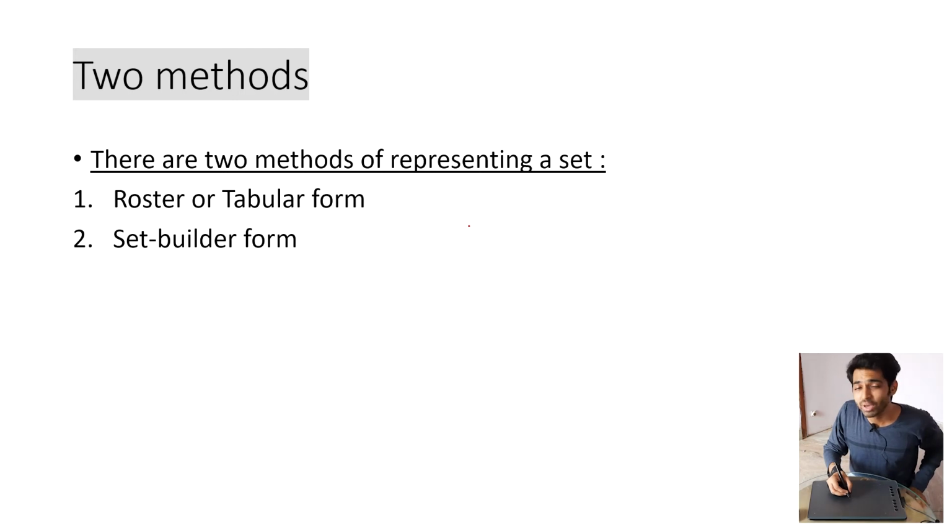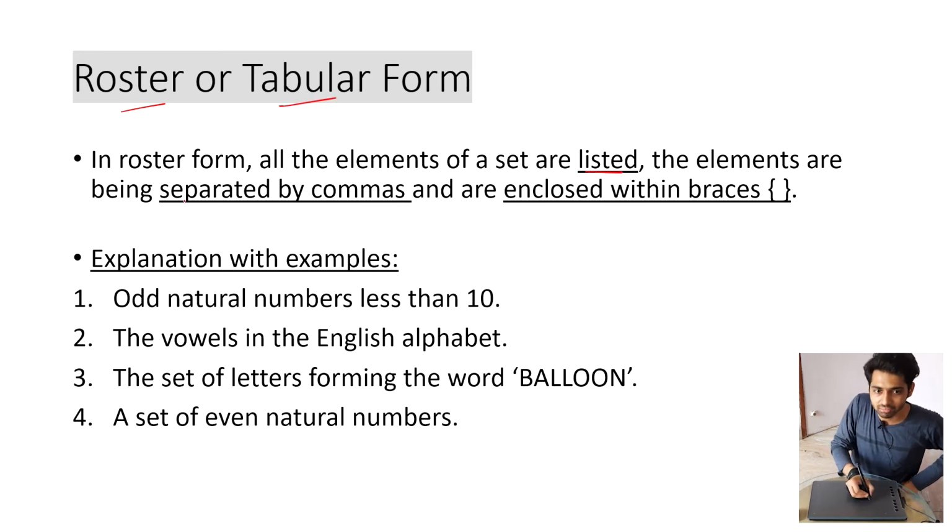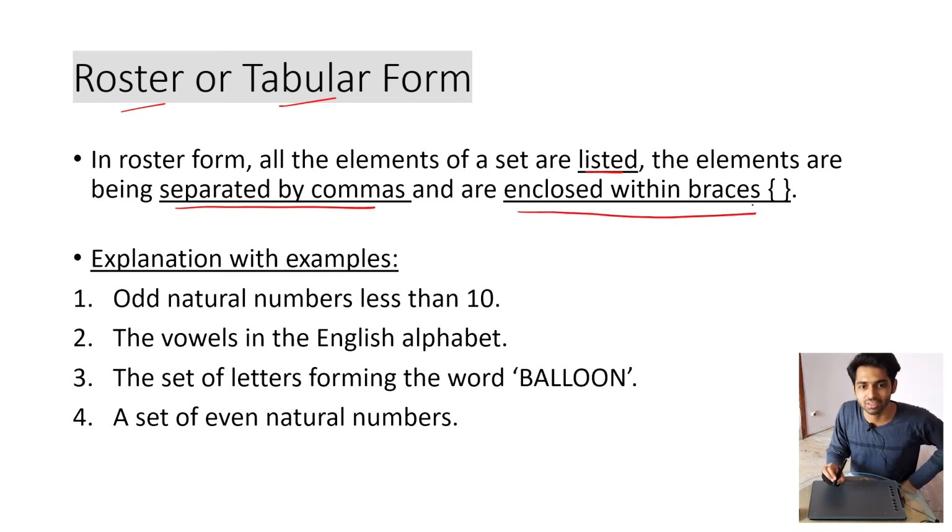Now, how many ways are there to represent a set? There are 2 methods. The first method is roster, or you can call it tabular form, and the second is set builder form. We will learn them in detail one by one. First, let us learn about roster or tabular form. I have underlined 3 things here: listed, separated by commas, and enclosed within the braces.